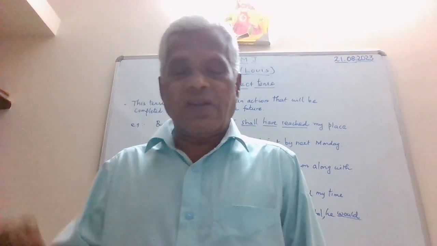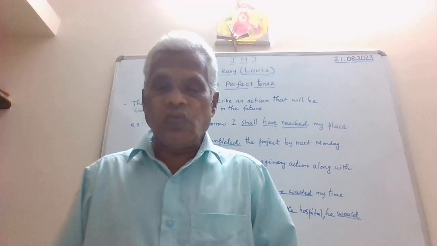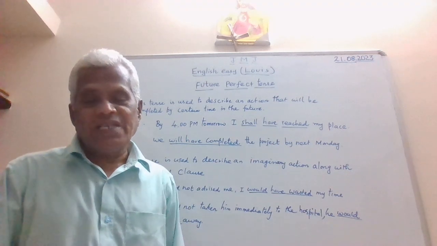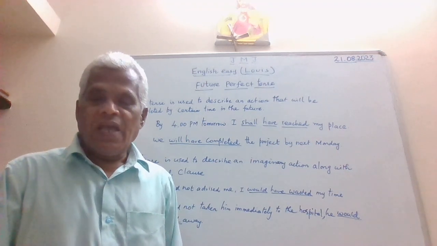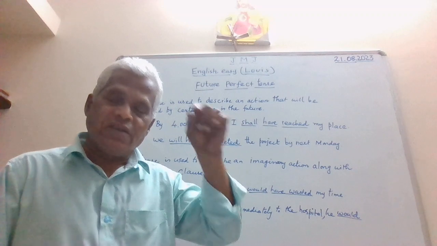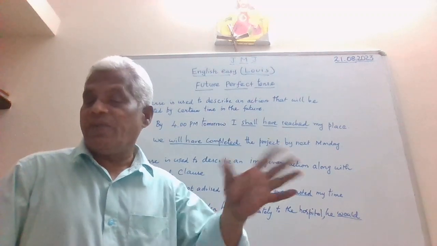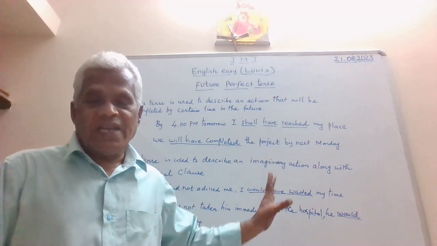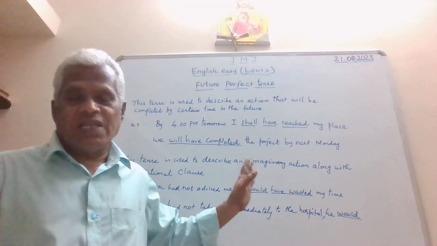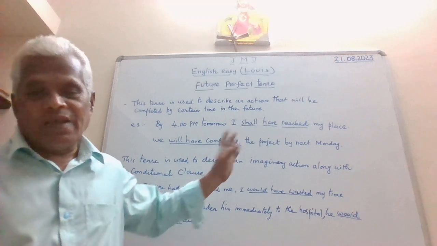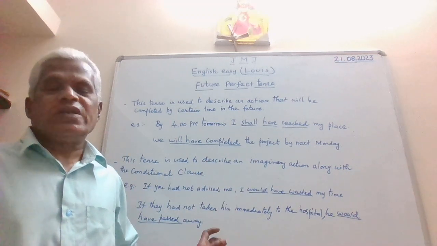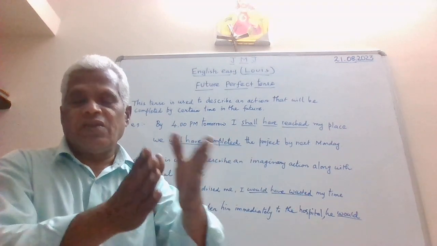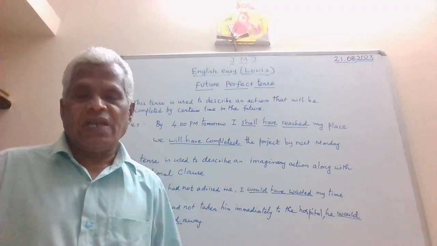As I have been advising you earlier, go through and underline the verb that has future perfect form, and try to read the situations and circumstances in your mind, so that it will be easy for us to understand. Okay, so future perfect tense is used to describe an action that will be completed at a certain time in the future, or it is used along with a conditional clause. So if you have a condition to complete, the action will be over. See, conditional clause.